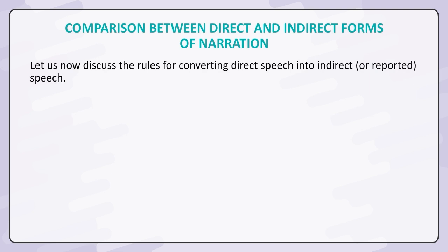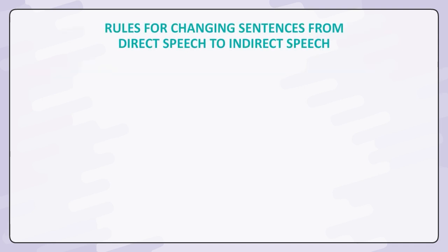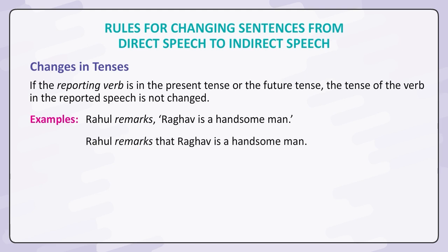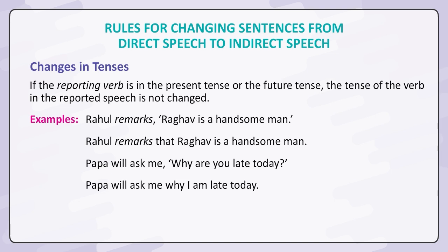Let us now discuss the rules for converting direct speech into indirect or reported speech. Rules for changing sentences from direct speech to indirect speech. Changes in tenses. If the reporting verb is in the present tense or the future tense, the tense of the verb in the reported speech is not changed. Examples. Rahul remarks, "Raghav is a handsome man." Rahul remarks that Raghav is a handsome man. Papa will ask me, "Why are you late today?" Papa will ask me why I am late today.